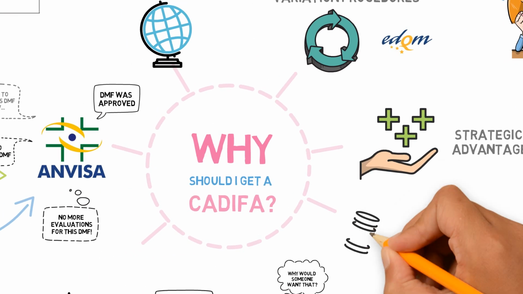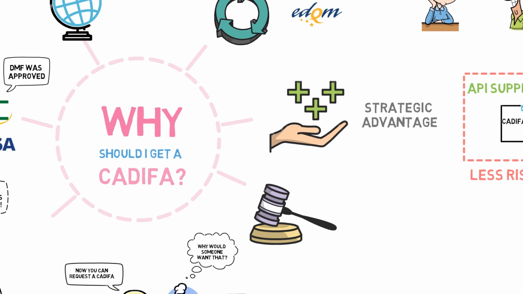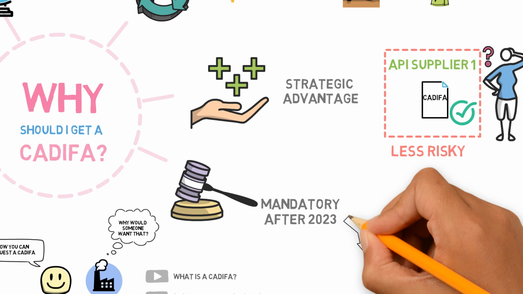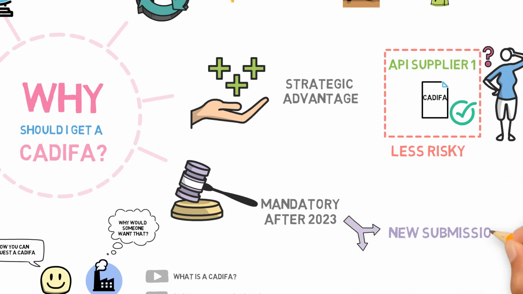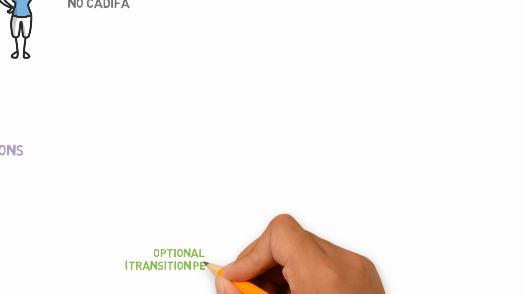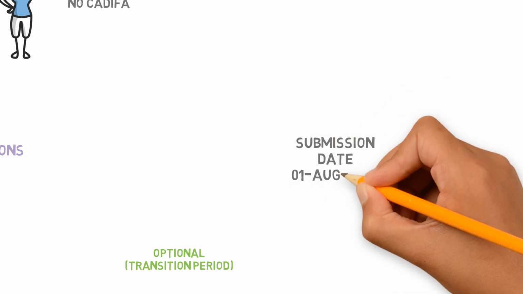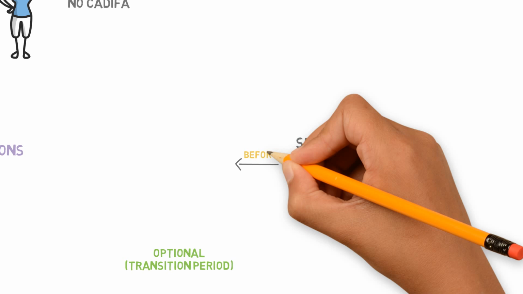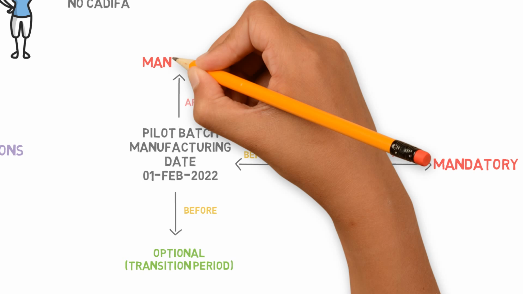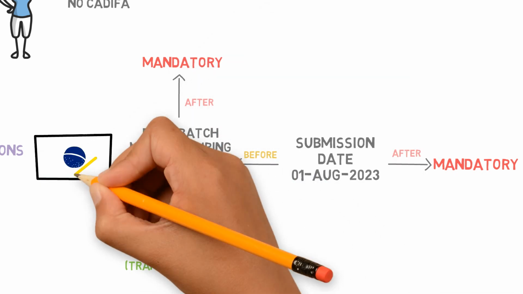Also, getting a CADIFA will not be an option after August 2023 in certain cases. It will be mandatory for any new submission or when a variation is made to add a new API supplier for an approved drug product. We have a transition period until then, which depends not only on the submission date, but also on the manufacturing date of the pilot batch produced by the MAH for that submission. But after that, if you have interest in expanding to the Brazilian market, there will be no other way.